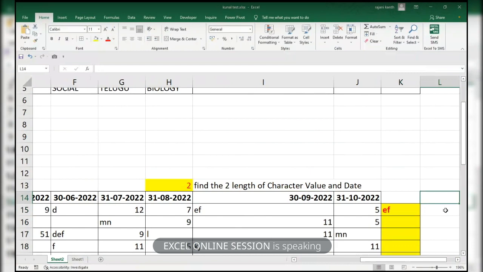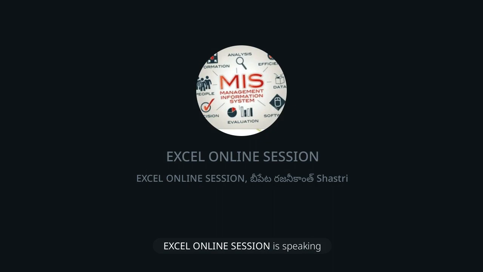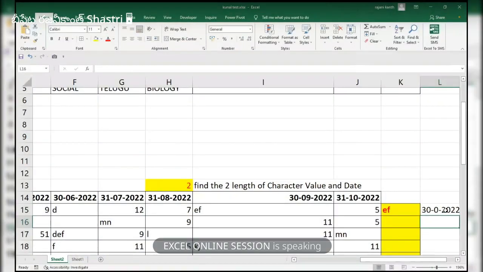30092022. I am telling you it has to pick up a two-length character, but not a number. A number also has two lengths, but I need only the two-length character, not a number. Here 12 is there and EF is there. Both have two length, but I need only EF with the date, not 12.